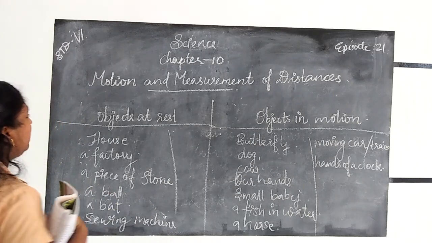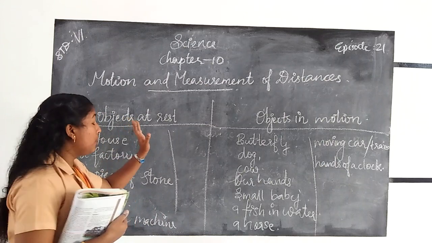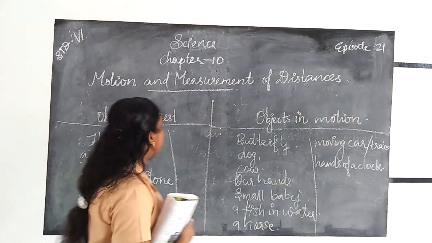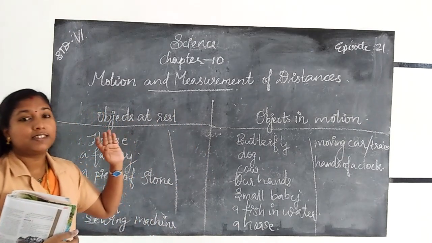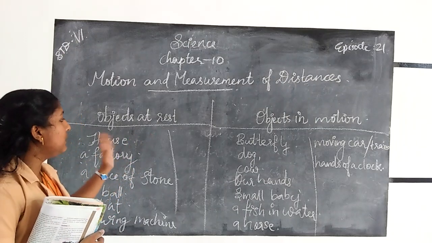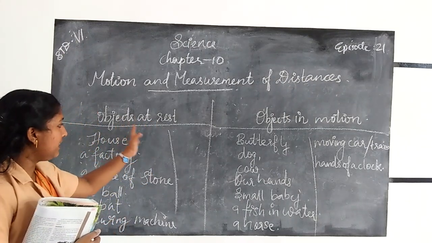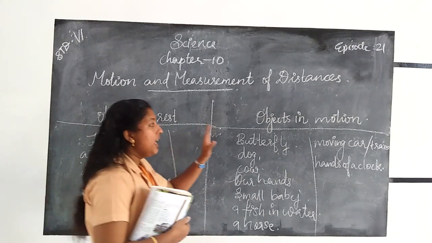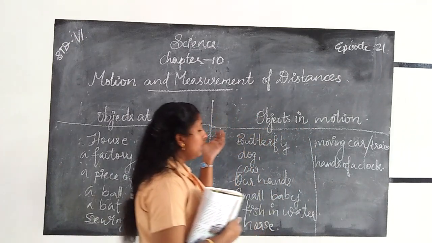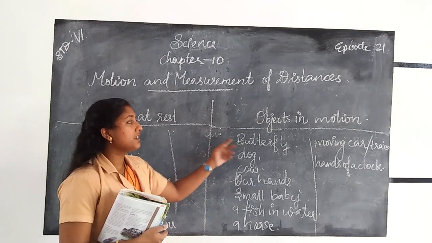So we can classify the objects into objects at rest and objects in motion. What do you mean by objects at rest? A body is said to be at rest when it does not change its position with respect to time. That is called objects at rest. A body is said to be in motion when it changes its position with respect to time. That is called objects in motion.